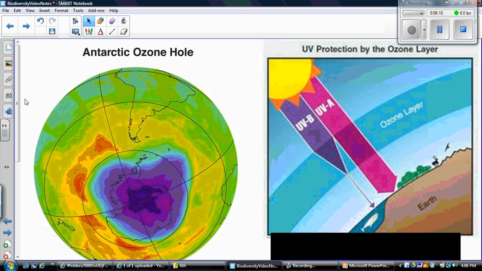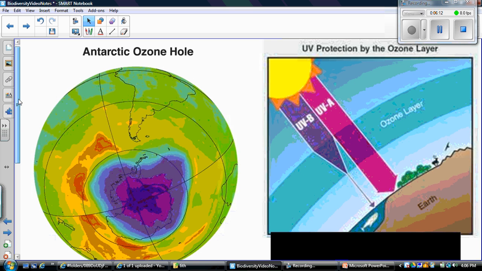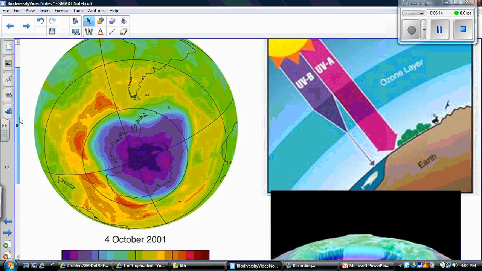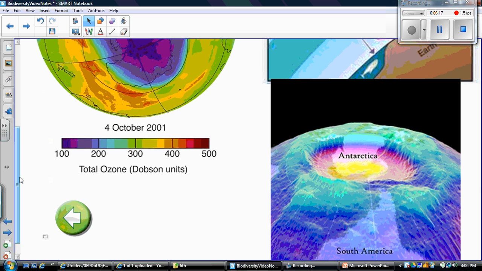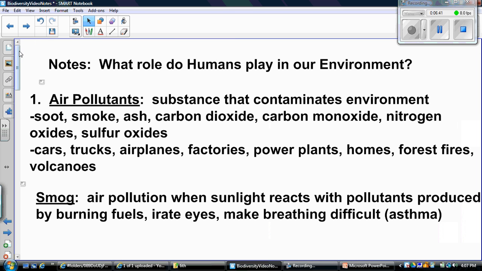And that can damage us, cause cancer in our skin cells. So we want to make sure that our ozone layer stays strong. This is showing you the hole in our ozone layer above Antarctica. Now, since we have adopted some rules banning CFCs, the hole in our ozone layer above the Antarctic is actually getting smaller. So we're actually repairing some of the damage that we have been doing. So that's a good thing. So we're aware of the problem and we're trying to fix it.